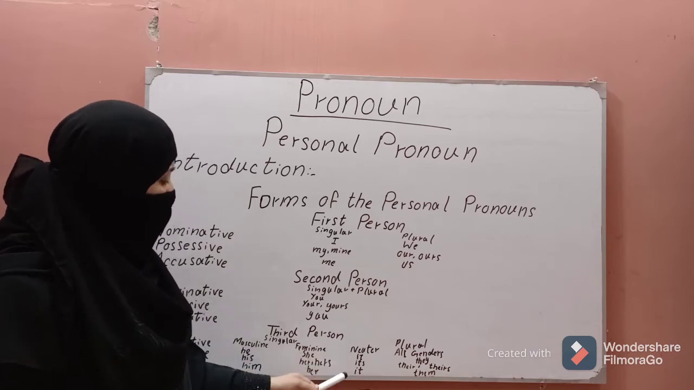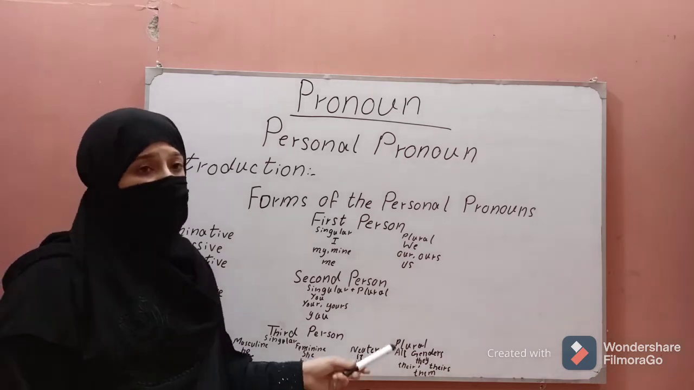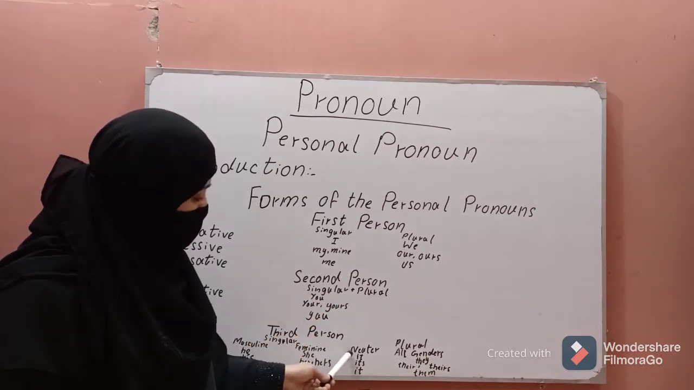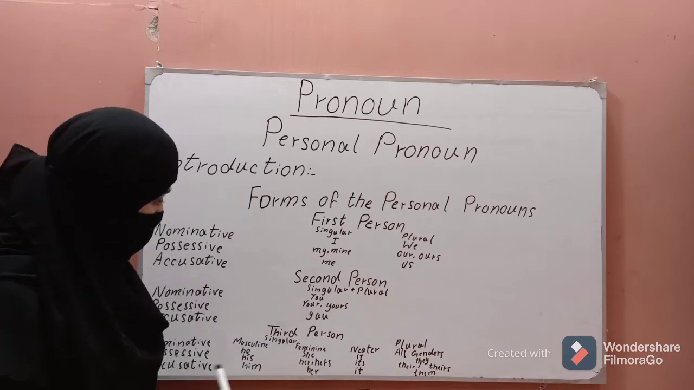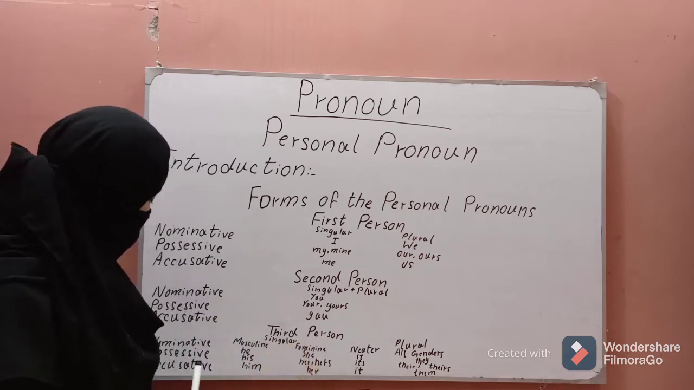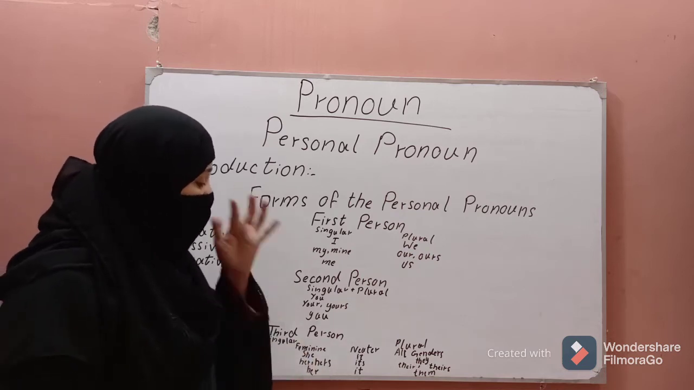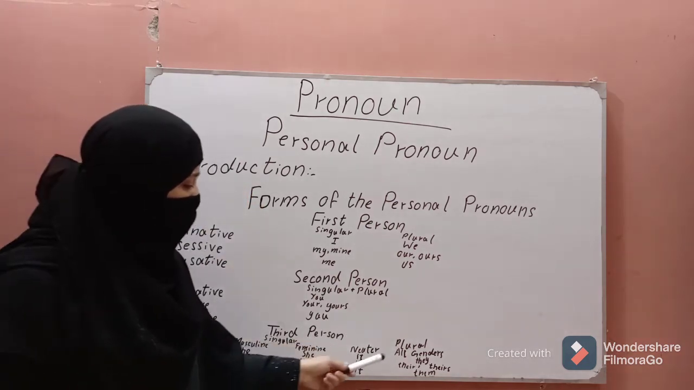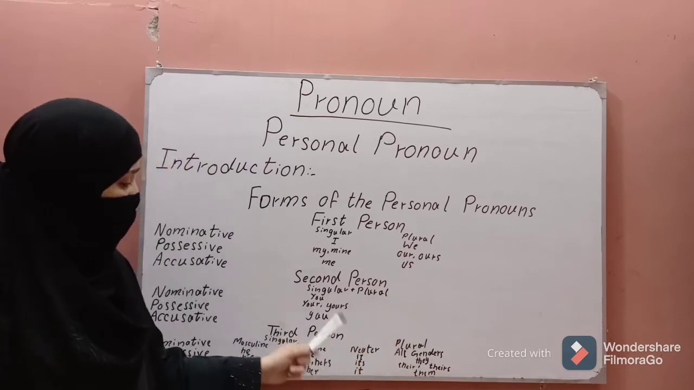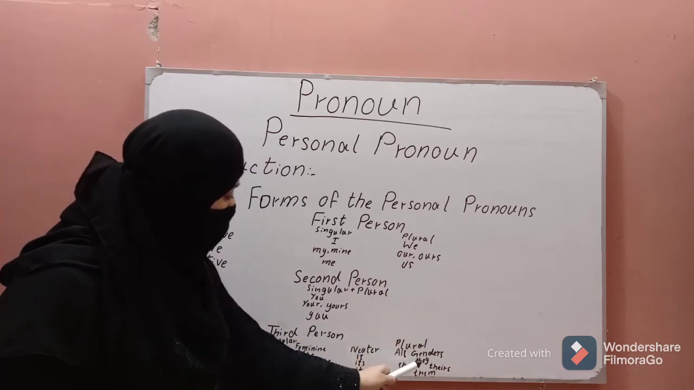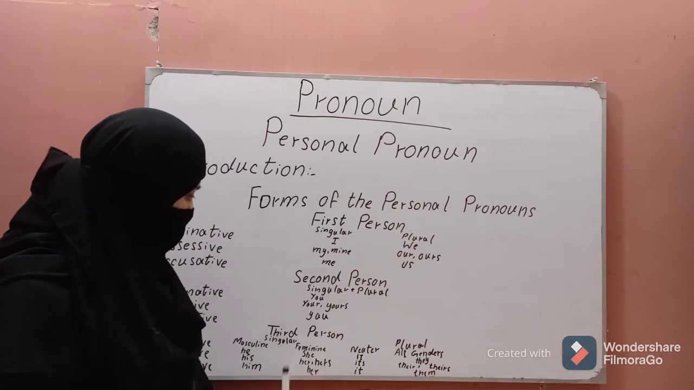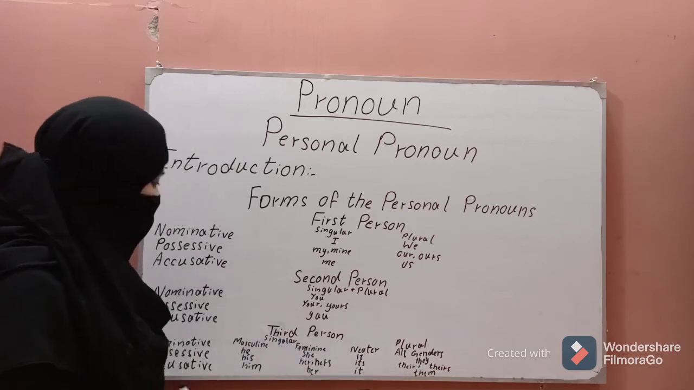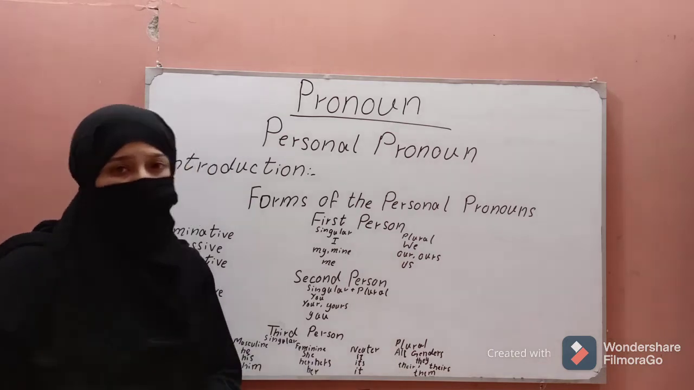If it is neuter, it is usually used for inanimate things. In the nominative it will be it. In the possessive it will be its. In the accusative it will be it. And if we are using the plural for third person, we will use they, for all genders. In the nominative it will be they. In the possessive it will be their and theirs. And in the accusative it will be them.